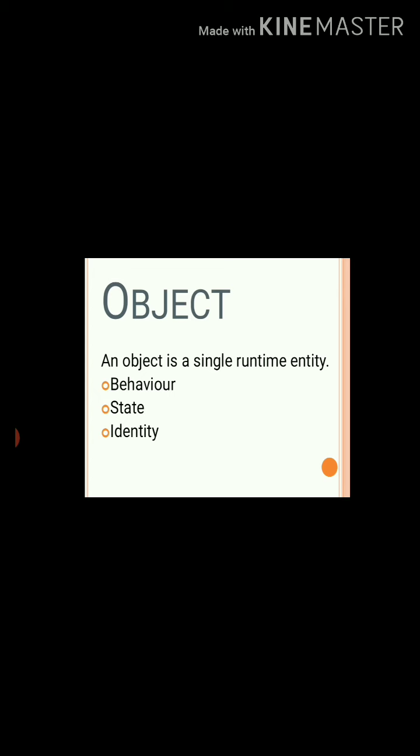Next, object. What is an object? An object is a single runtime entity having some common properties and behavior. It has three things. Behavior means method or message, function. State means property, characteristic, attribute, variable. Next is identity.